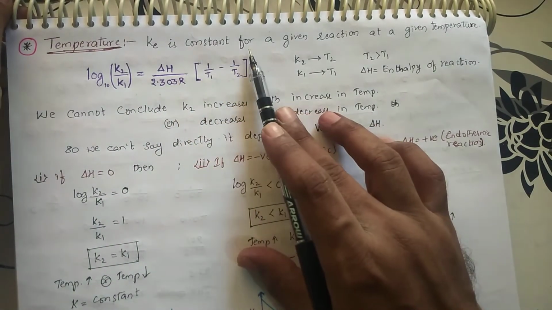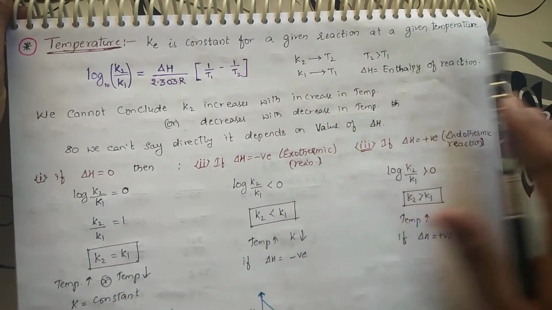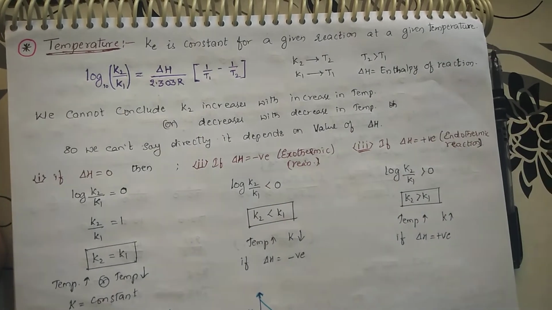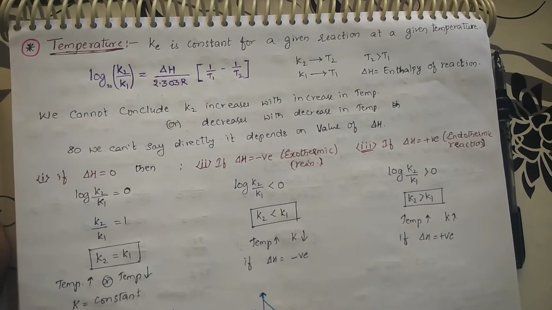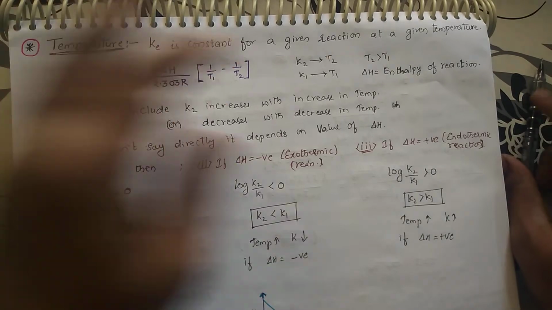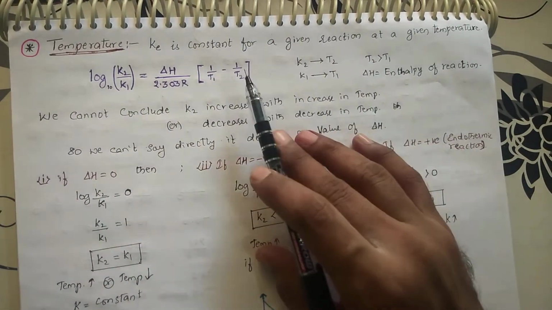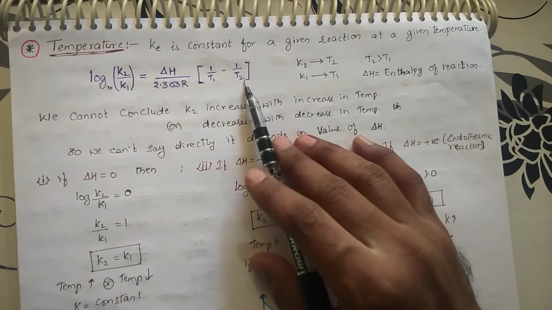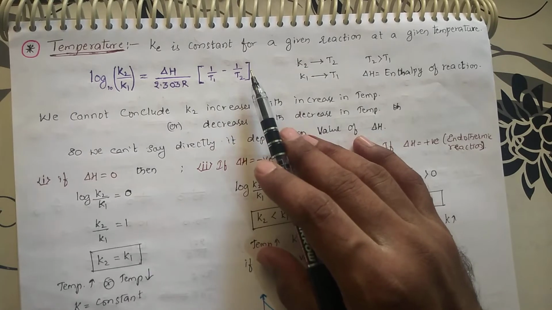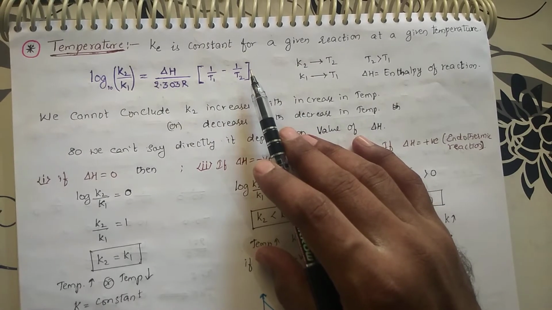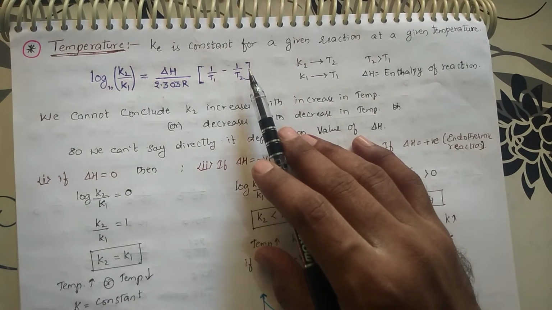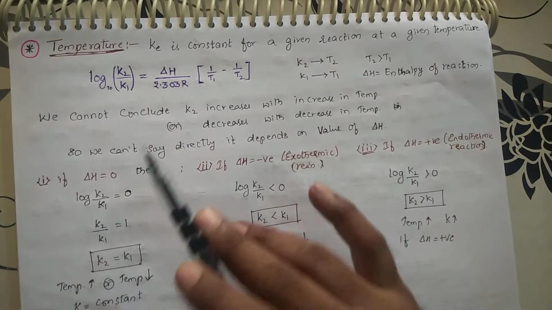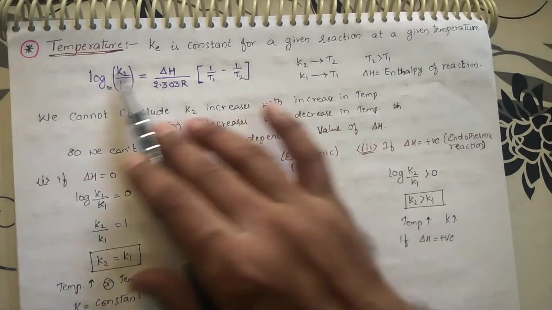Equilibrium constant is constant for a given reaction at a given temperature. So at a particular temperature, the equilibrium constant will be the same. It will not be changing. And it has been given with an equation. Don't bother about how you got this equation. You will get this in thermodynamics, with respect to enthalpy, and we will be learning it there. First, for this chapter, this is important.